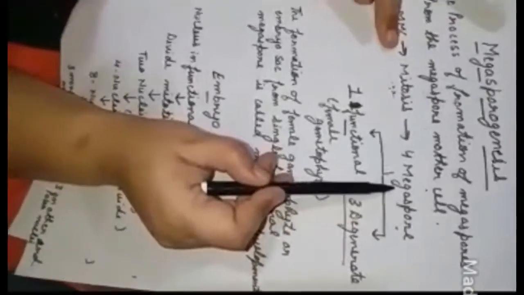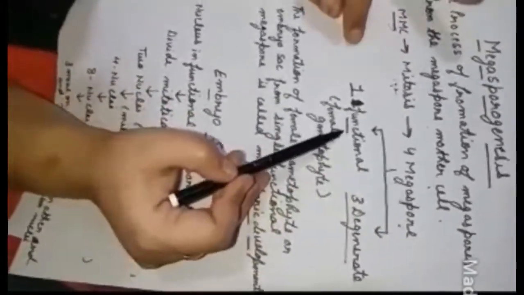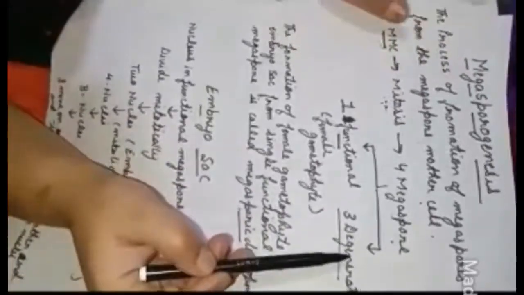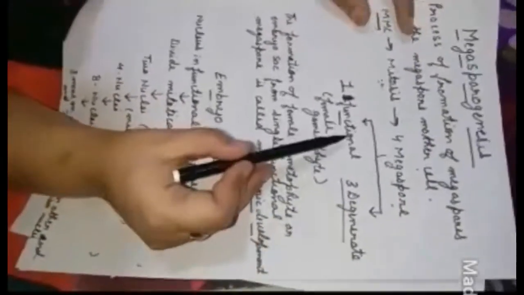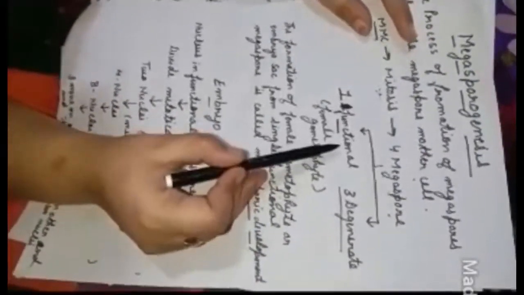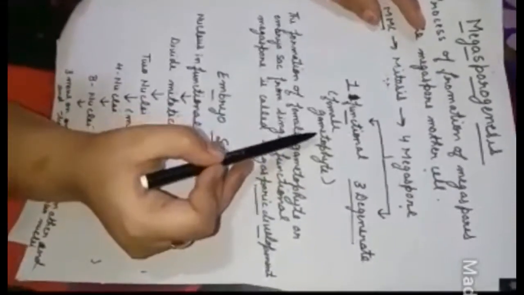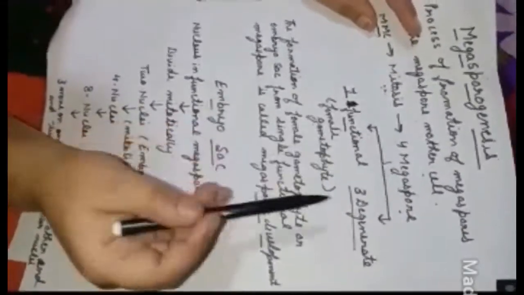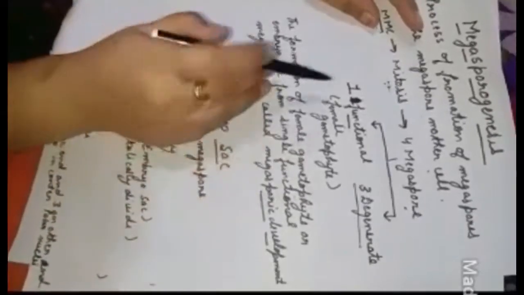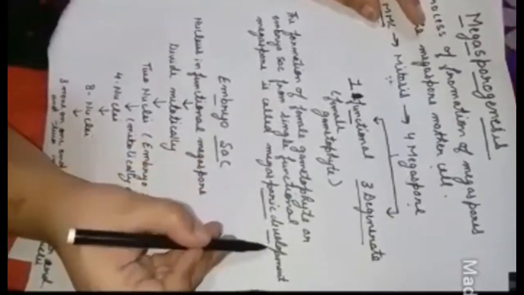From these 4 megaspores, 1 is functional and the 3 will degenerate. The 1 functional will only be responsible for the formation of the female gametophyte, and this process of formation of the female gametophyte from the functional megaspore is called megasporic development.